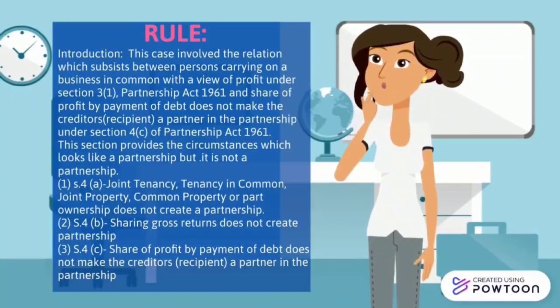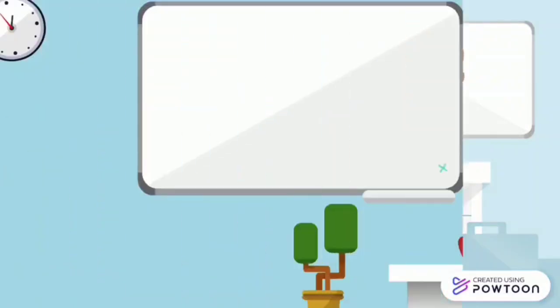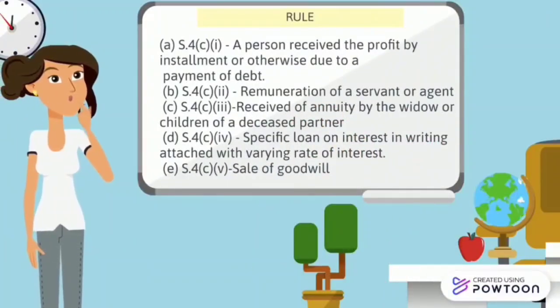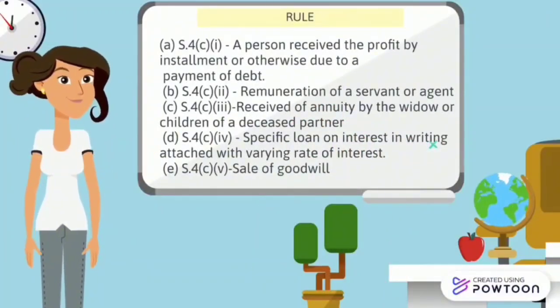Next is Section 4, Subsection B, sharing gross return does not create partnership. For the last section, Section 4, Subsection C, this section provides that a person is not considered a partner just because they receive a share of profit. There are specific situations where profit sharing does not mean partnership.